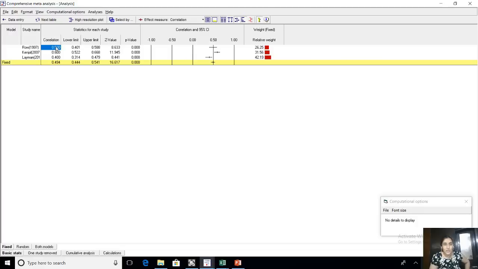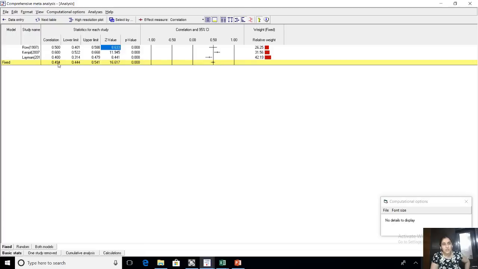You can see a correlation value here, 0.5. Now what has happened in this analysis is, previously you saw a table, we converted each value into Fisher Z. I showed you in the PPT also, each correlation is converted into a Fisher Z, then a consolidated Fisher Z is converted back to correlation. That is exactly what has happened over here. So in this table we have the correlation value, an upper limit and lower limit for each, and we have a Fisher Z value.